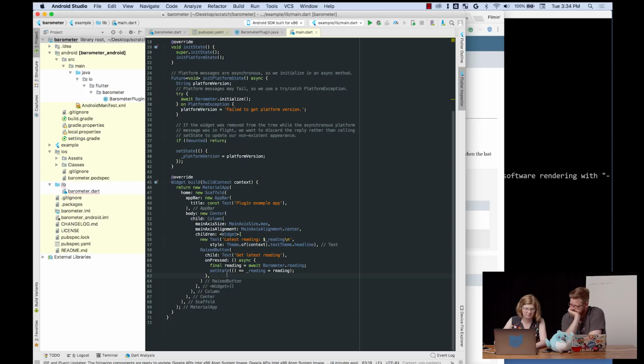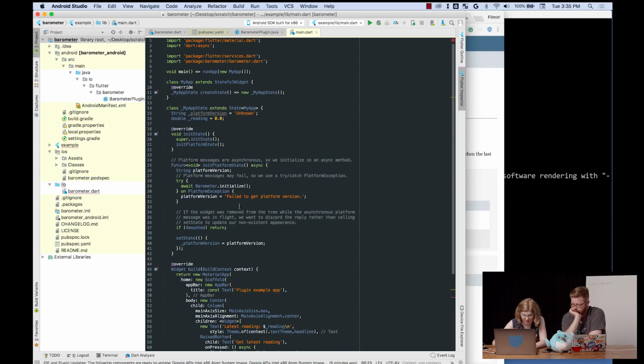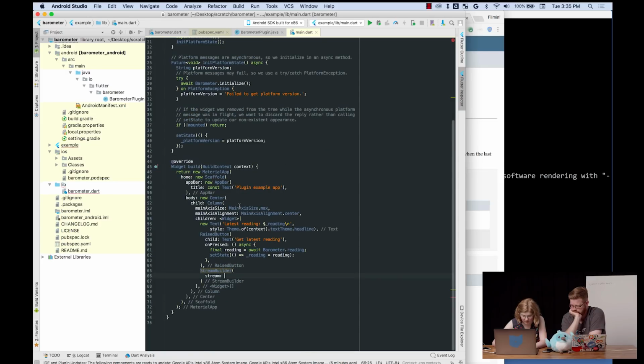Great. Or if you have a better idea, go for it. No, let's do that. So we have this column, and then stream builder, and then stream is, what did we call everything? Is it barometer dot? Where are you even calling it? Barometer dot pressure stream.